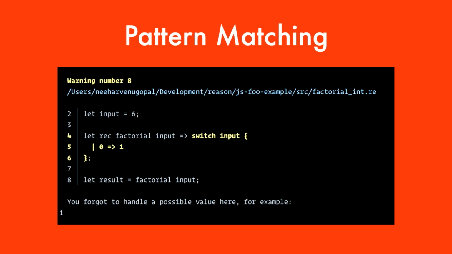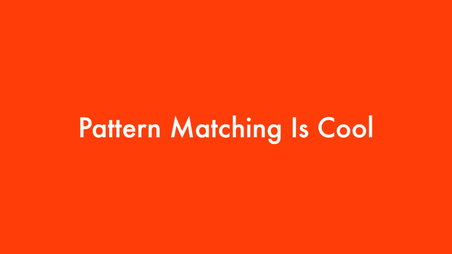You've forgotten this case. This is what compilers were meant to do, but somewhere along the line they became these monstrosities that only serve very obscure error messages. The first time I saw this, it blew my mind. And I was like, agile what, pair programming what, I just need a really good compiler. So pattern matching is cool, right?